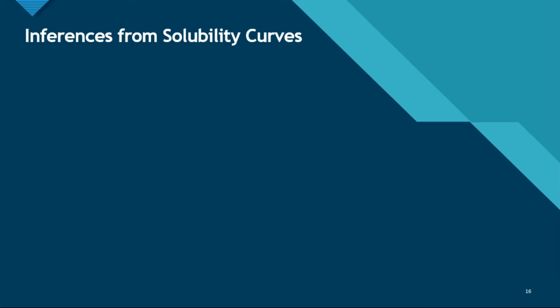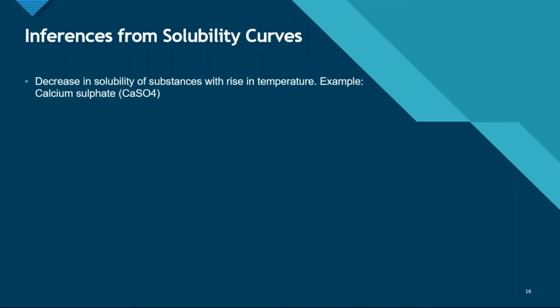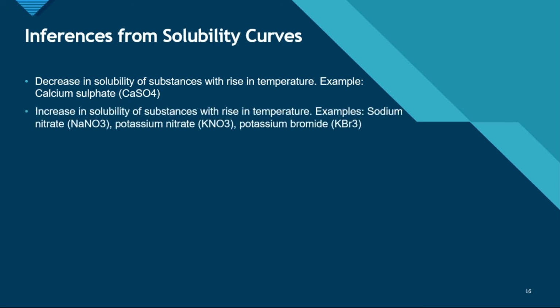Now let's look at the inferences from solubility curve. Decrease in solubility of substances with increase in temperature. For some substances, when we increase the temperature, the solubility decreases. Example, calcium sulfate. Increase in solubility of substances with rise in temperature. When the temperature is increased, the solubility of the substance also increases. Example, sodium nitrate, potassium bromide, etc.